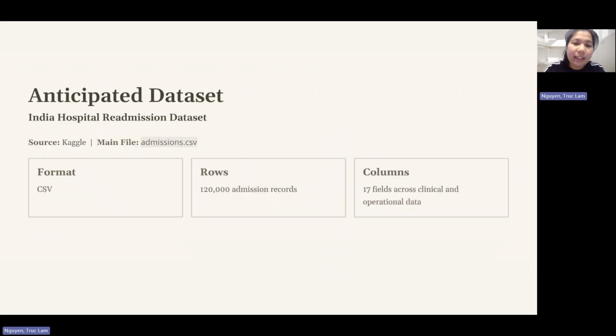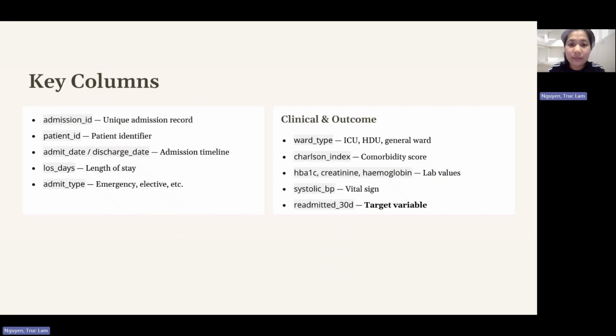For my anticipated dataset, I plan to mainly use one file from the dataset, which is admission.csv. I chose to focus on this file because it already has 120,000 rows and 17 columns, and it actually contains the core information I need for the project. Some important columns include admission ID, patient ID, admit day, discharge day, and last day. These columns will help me understand when a patient was admitted, when they were discharged, and how long they stayed in the hospital.